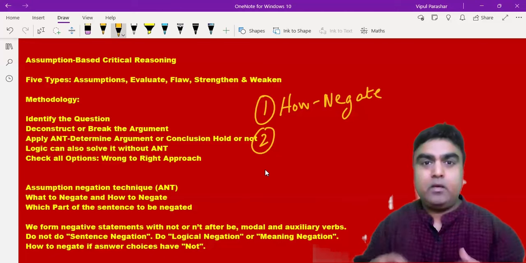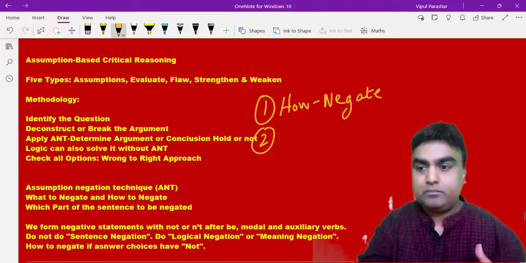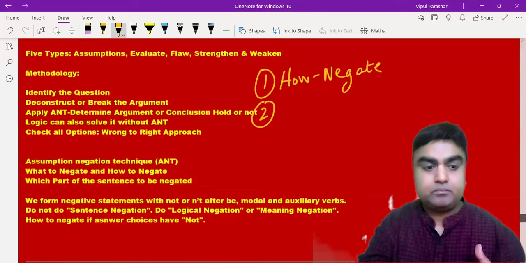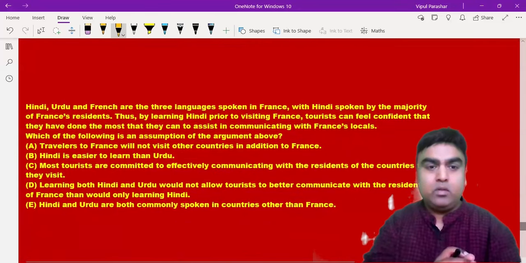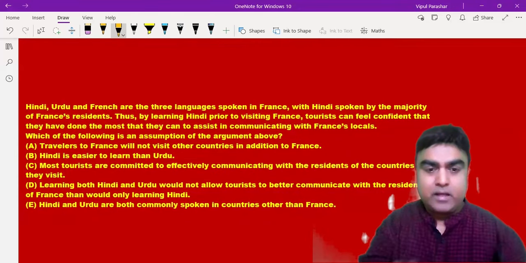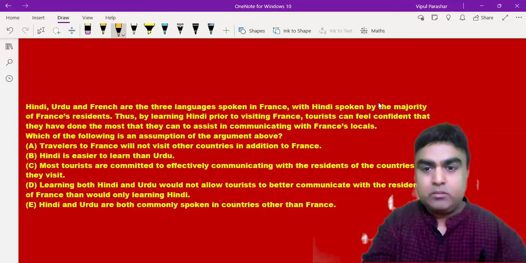When you have an assumption-based question, the question will be something like this. Let me show you the question. Let's say this is one of the questions we are talking about. Usually this kind of question has a part called the stimulus. This is called the question and these are called the answers.